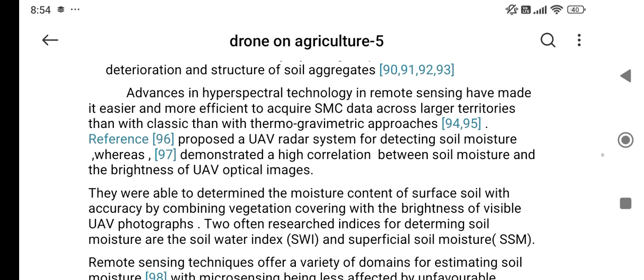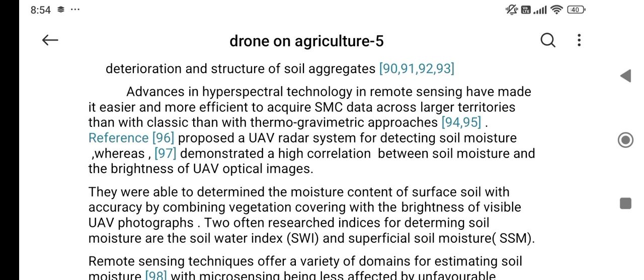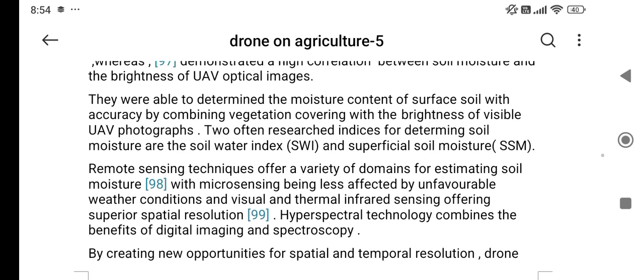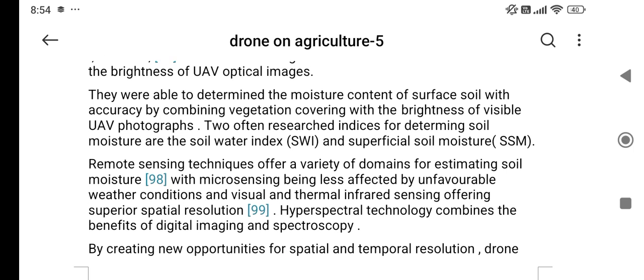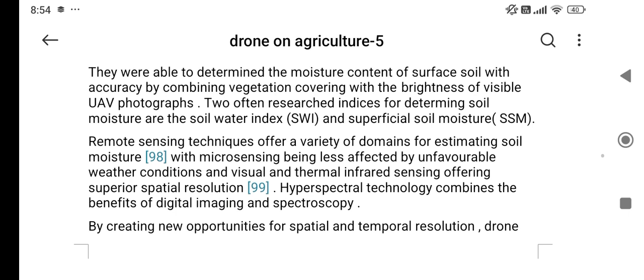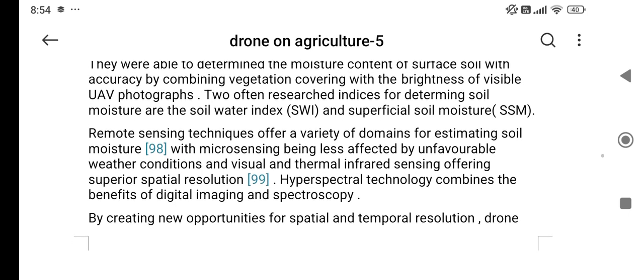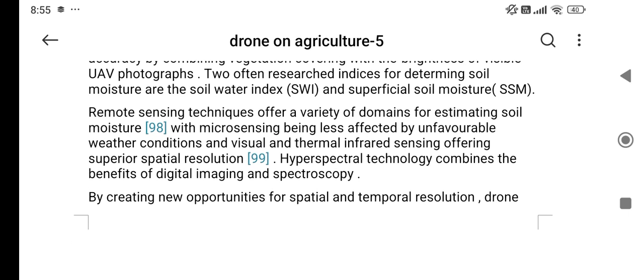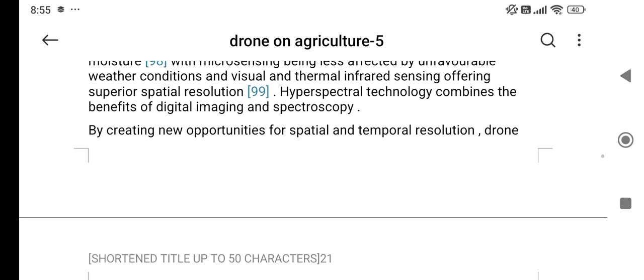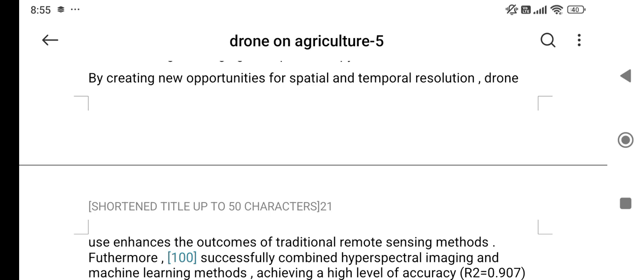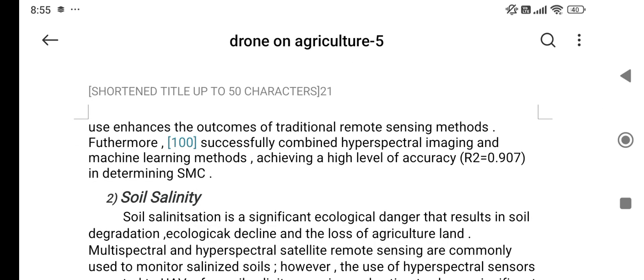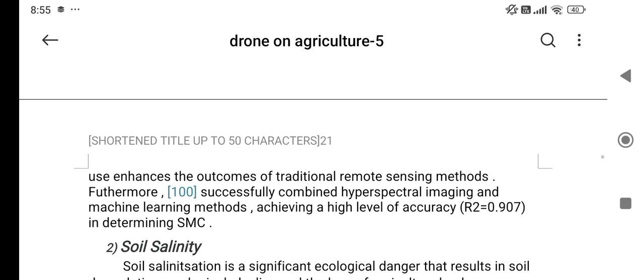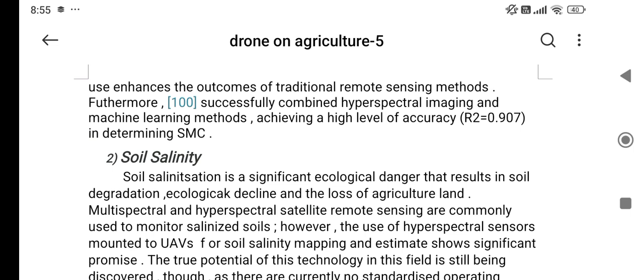Advances in hyperspectral technology in remote sensing have made it easier and more efficient to acquire SMC data across larger territories. They were able to determine the moisture content of the surface soil with accuracy by combining vegetation covering with the brightness of visible UAV photographs. Remote sensing techniques offer a variety of domains for estimating soil moisture. By creating new opportunities for spatial and temporal resolution, drone use enhances the outcomes of traditional remote sensing methods.